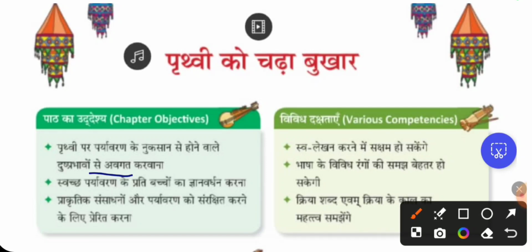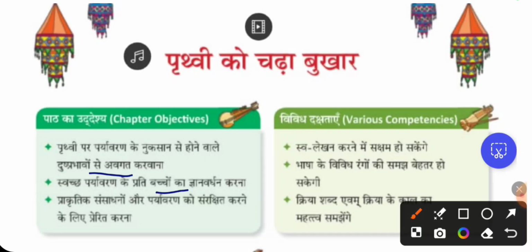स्वच्छ पर्यावरण के प्रति बच्चों का ज्ञानवर्धन करना. So the clean environment, how the clean environment has to be, that you don't know, right? Because we are already living in an unclean environment, so you should be aware of the clean environment. So you have to motivate yourself to know and practice that.